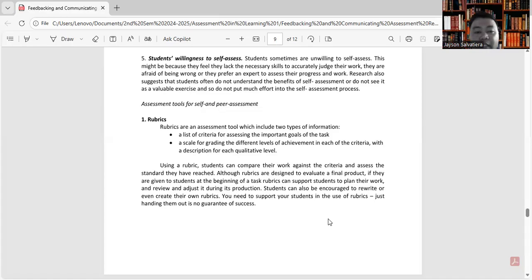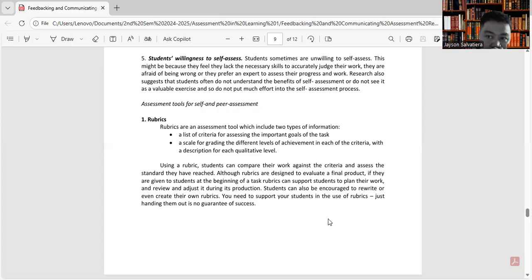So, a list of criteria for assessing the important goals of the task, and a scale for grading the different levels of achievement in each of the criteria, with a description for each qualitative level. So, may criteria and then levels of performance or levels of achievement.